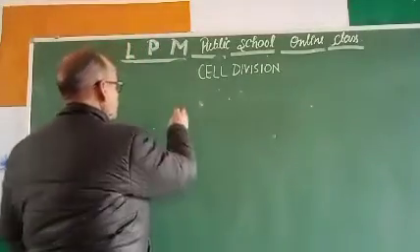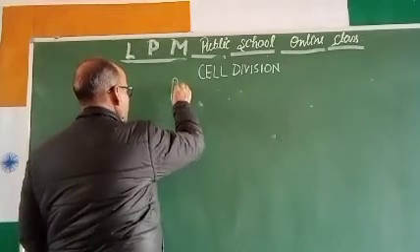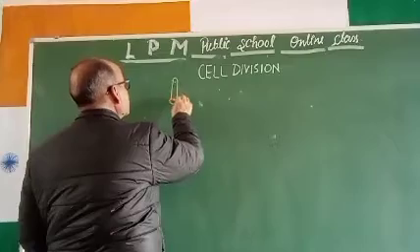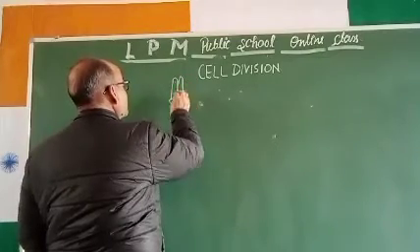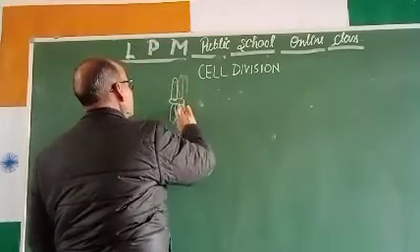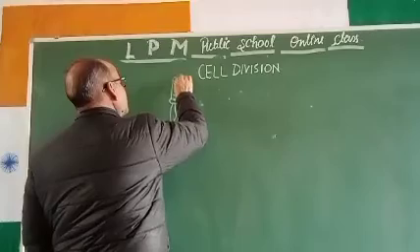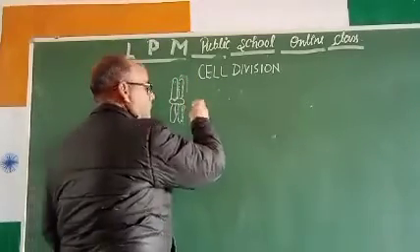Suppose this is a chromosome on the centromere. When this single chromosome gets double, there will be the division of chromosomes.